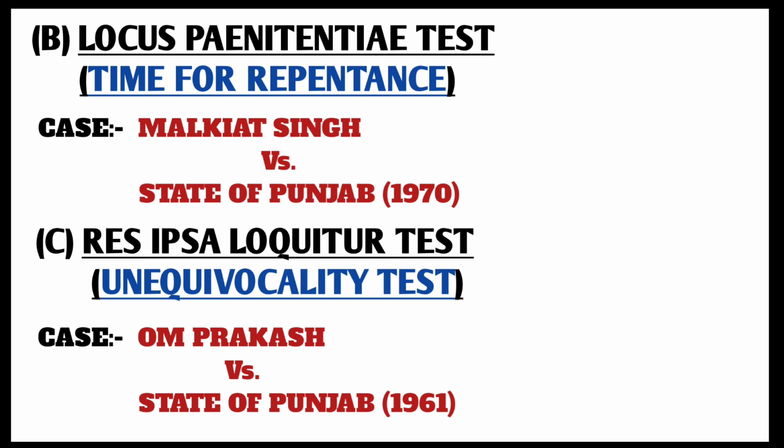The third principle is the res ipsa loquitur test, which is also known as the unequivocality test. This test basically means that the thing speaks for itself. It is applied depending on the facts of each case independently. To constitute an attempt, the act must be such as to clearly and undoubtedly indicate the intention to commit the offence. The act must be referred to the commission of the crime and it must be evident and clear on examination.